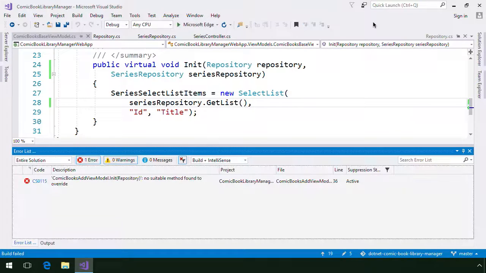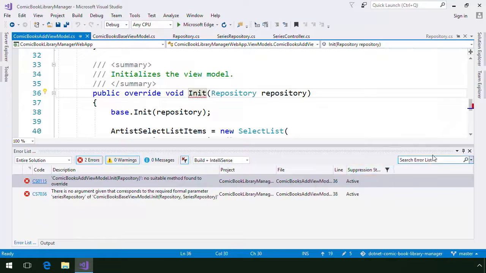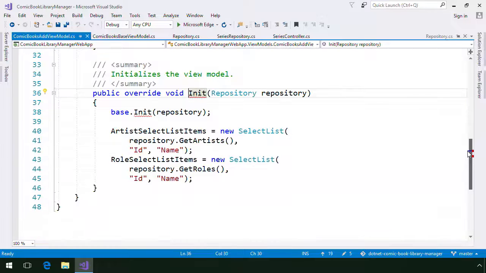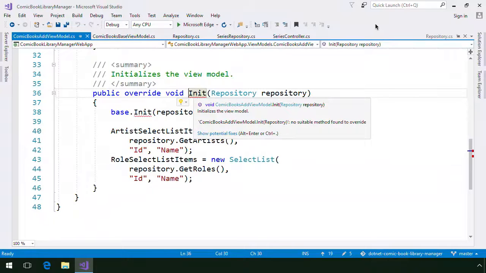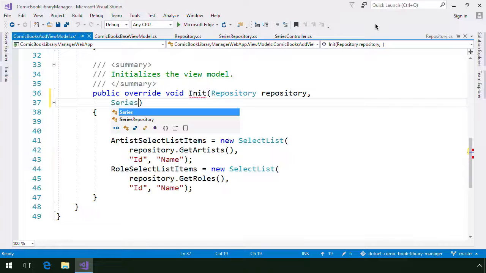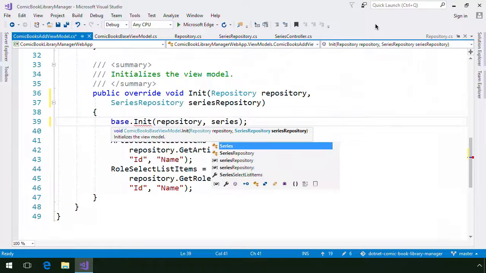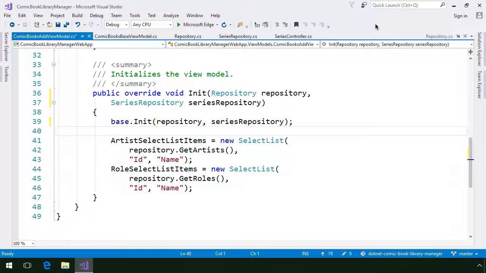Changing the signature of the virtual init method then caused an error in the comic book's addViewModel class. I resolved that error by adding a series repository parameter so its signature matched the init method in the base class. And I updated the call to the base class's init method by passing in the series repository parameter.